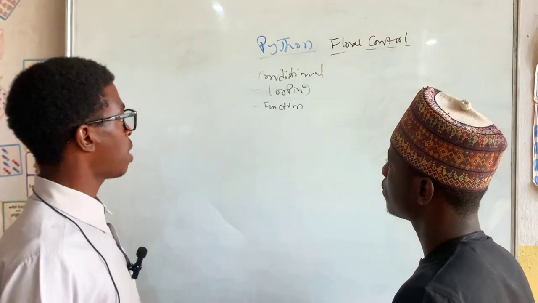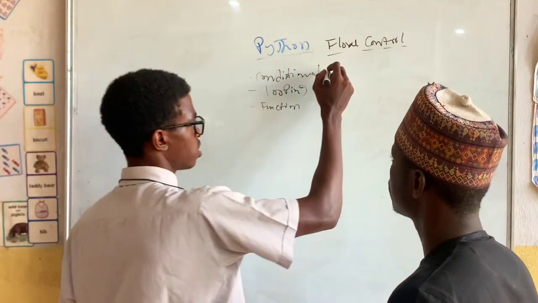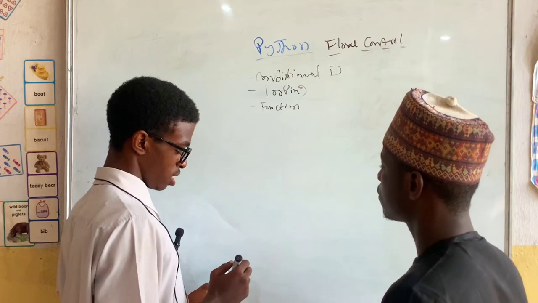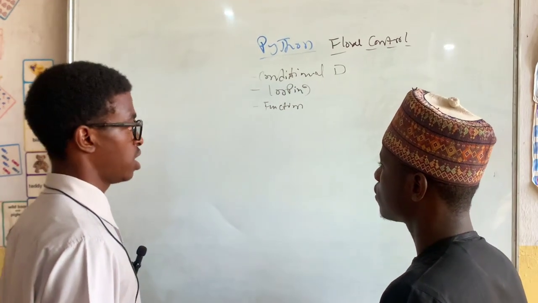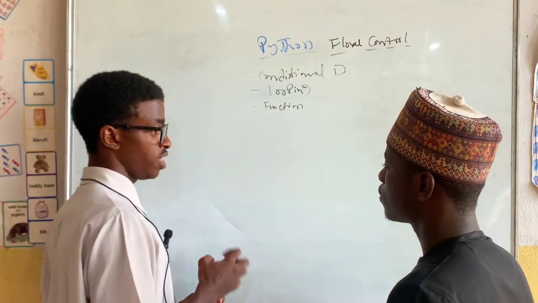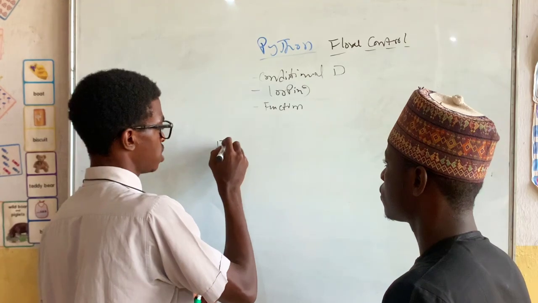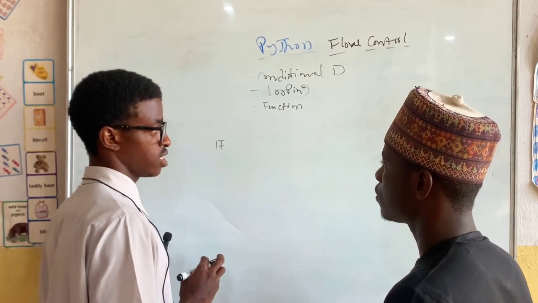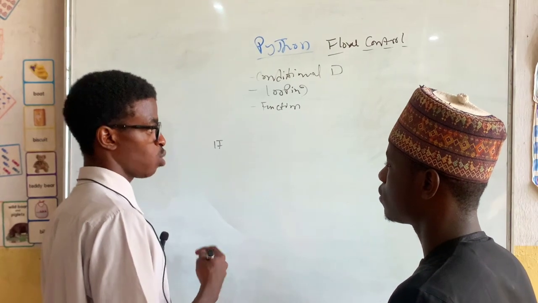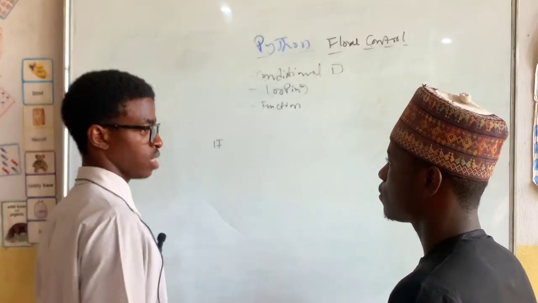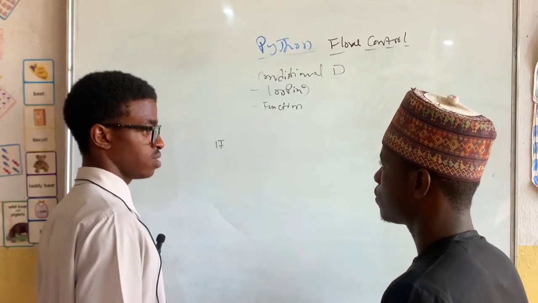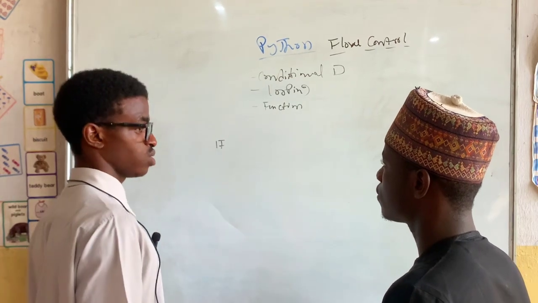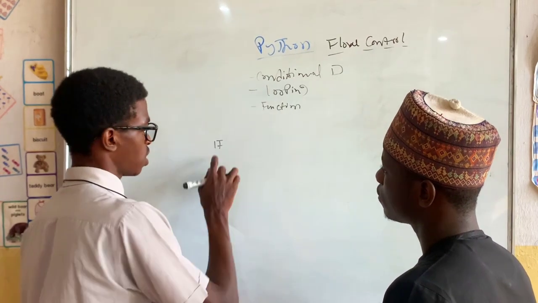So now under flow control, we're going to start with the first one, which is conditional statement. Conditional statement is very simple. There is a keyword in Python called if. So whenever you write if, Python already knows what you are trying to do. It's just like there is some word, and the moment I say that word, you already know what I'm trying to say. Do you understand? That's what we call a keyword.